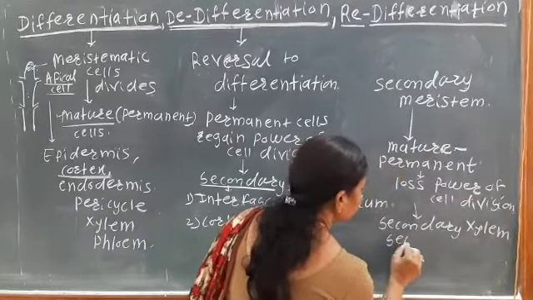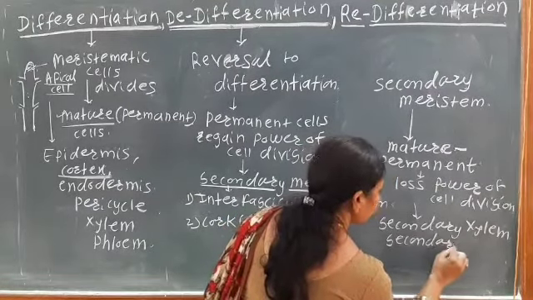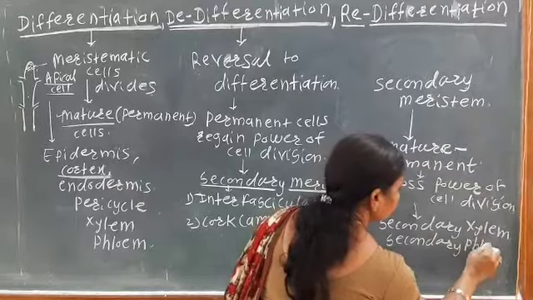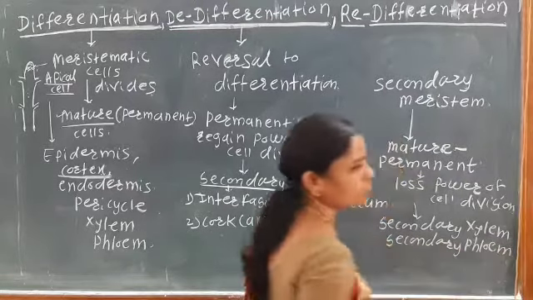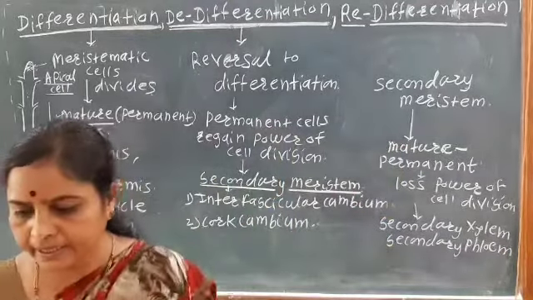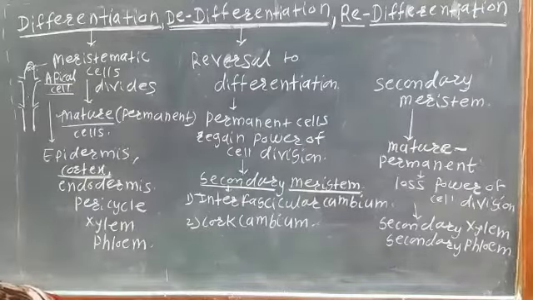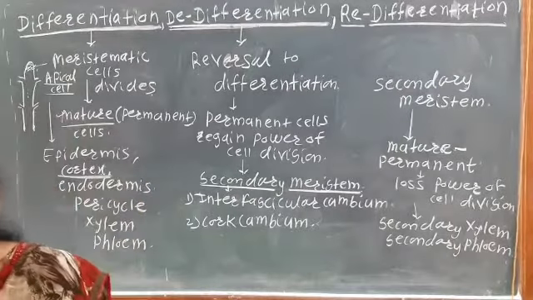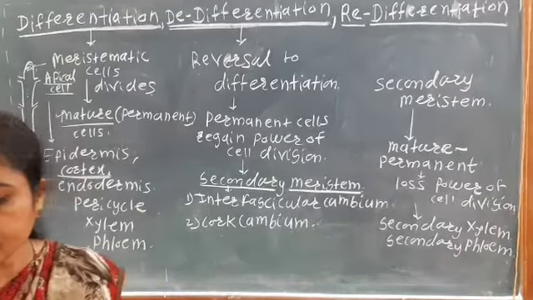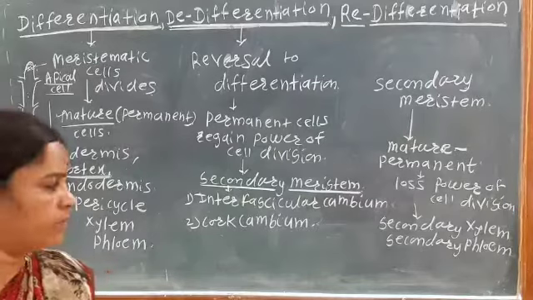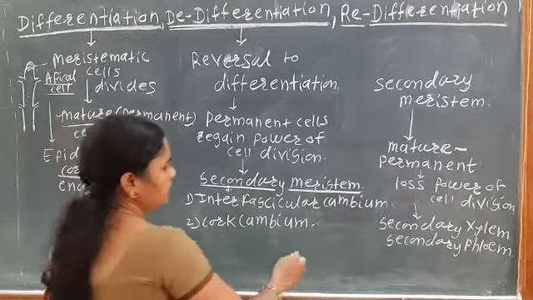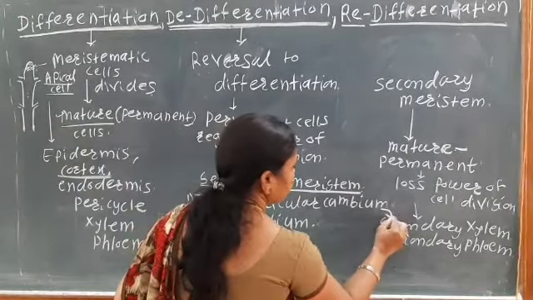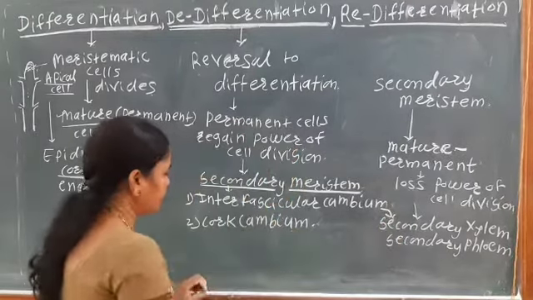And the secondary phloem, from which again secondary xylem and secondary phloem will be formed. Okay, so here from the interfascicular cambium there is the formation of secondary xylem and the secondary phloem.